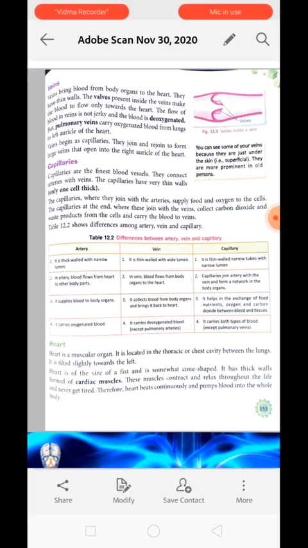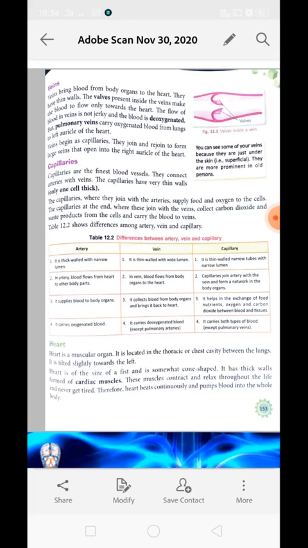The capillaries, where they join with arteries, supply food and oxygen to the cells. Diffusion of substances like food and oxygen takes place only through capillaries because they are very thin. It cannot take place through arteries, nor through veins; only capillaries are capable of exchanging these substances.